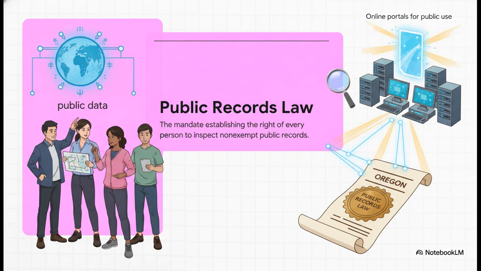Now you might be wondering, why can we even access all this? Well, it's all thanks to the Oregon Public Records Law. This legal framework literally mandates transparency, establishing your right to inspect not-exempt public records. It's the exact reason these robust online portals exist for public use, totally free of charge. You have a right to this data, and today we're going to learn how to claim it.